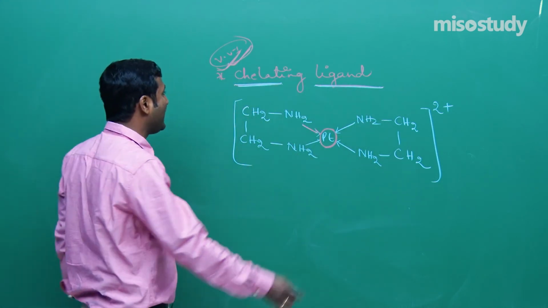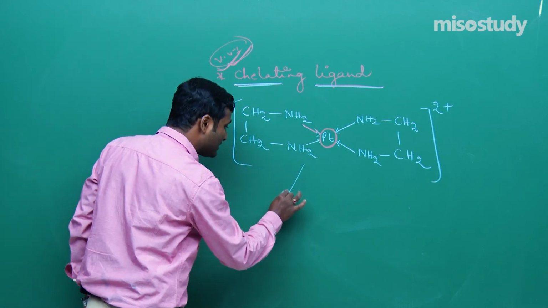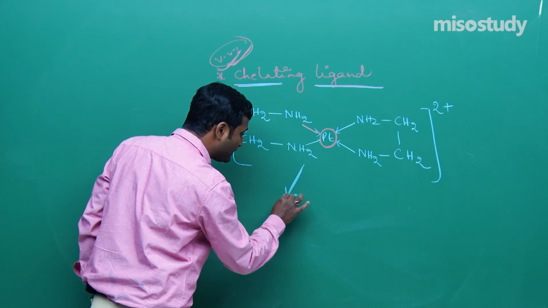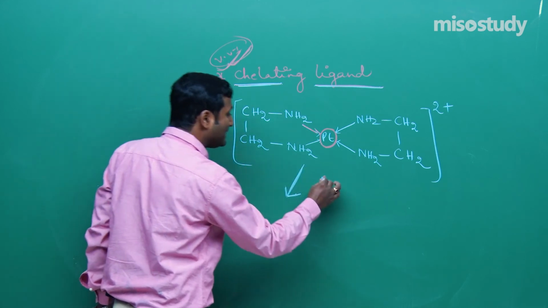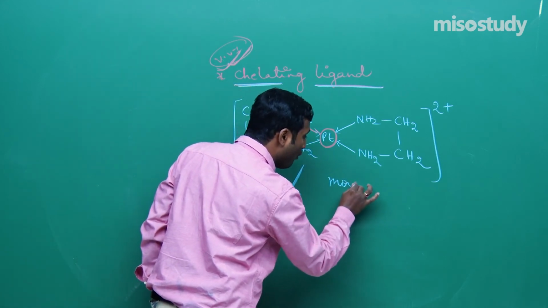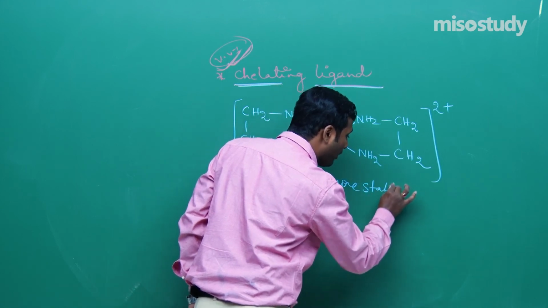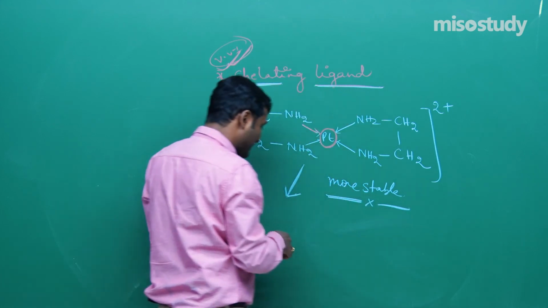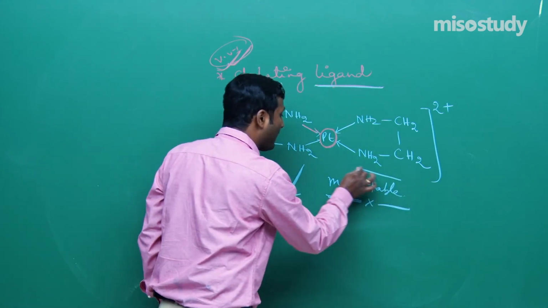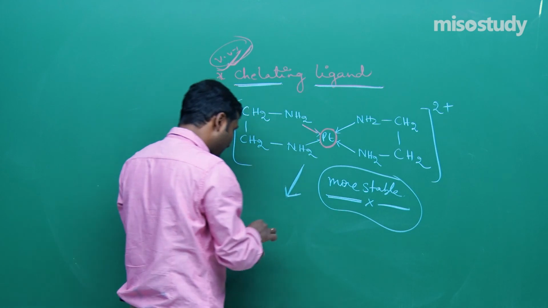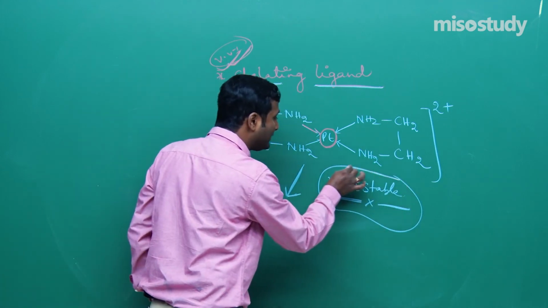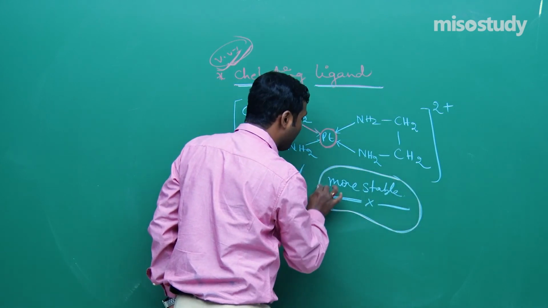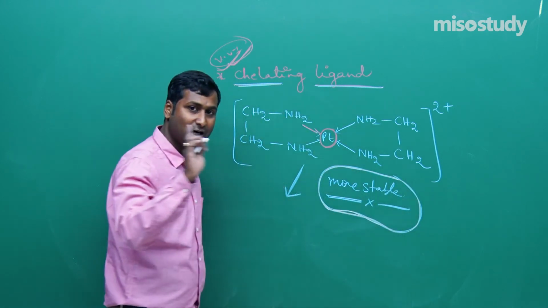One more thing I have to mention: if there is a phenomenon of chelation, then these compounds are more stable than the ordinary coordination compound. If there is a ring structure, then these compounds are more stable in comparison to ordinary coordination compounds. Is it clear to you?